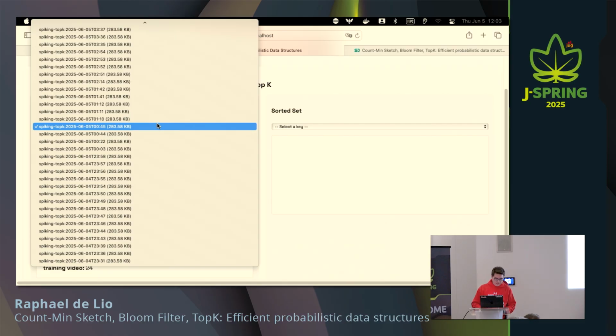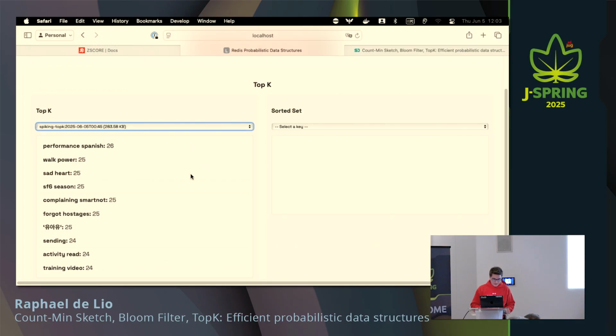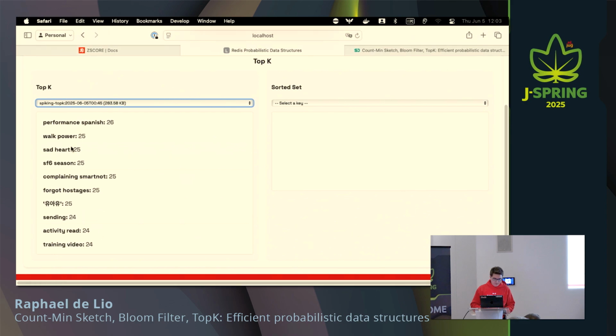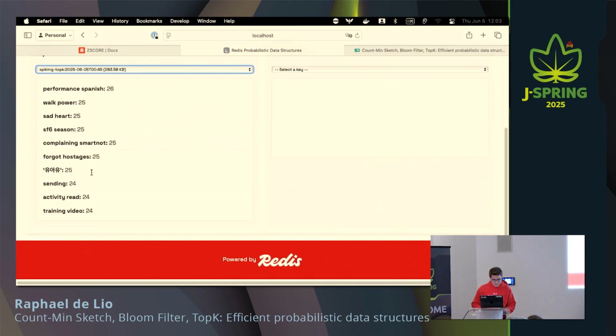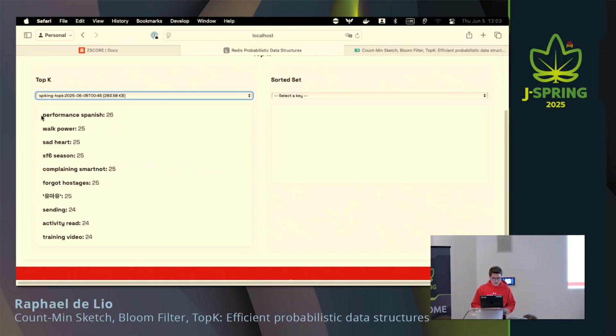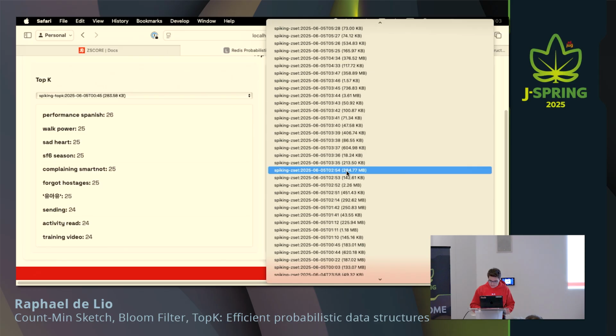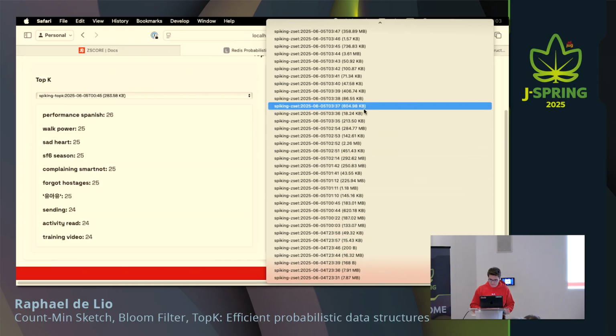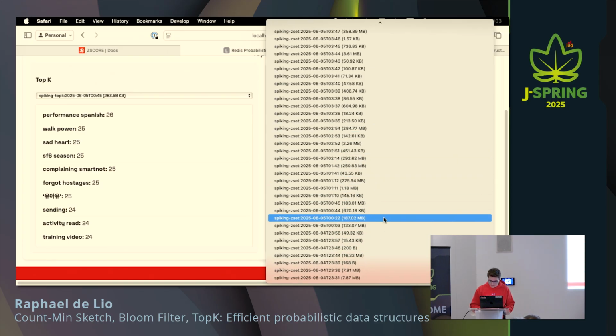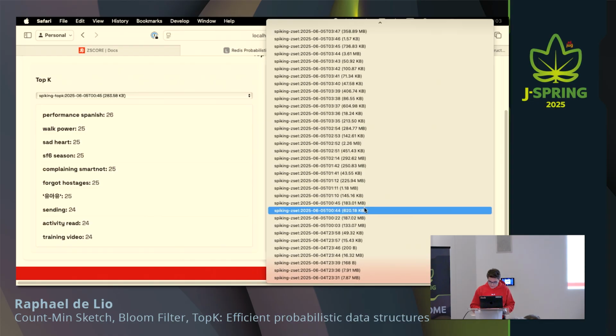So you can see that all of the TopKs have the same size, 283 kilobytes. And the TopK said here for the top 10, yeah, 10, that performance in Spanish was counted 26 times, walk power 25 times, set hard 25 times, and so on. And now let's open the analogous sorted set. You can see that the sorted sets vary in memory very much, for bugs that I created in my application, but also because of the size of the data set.